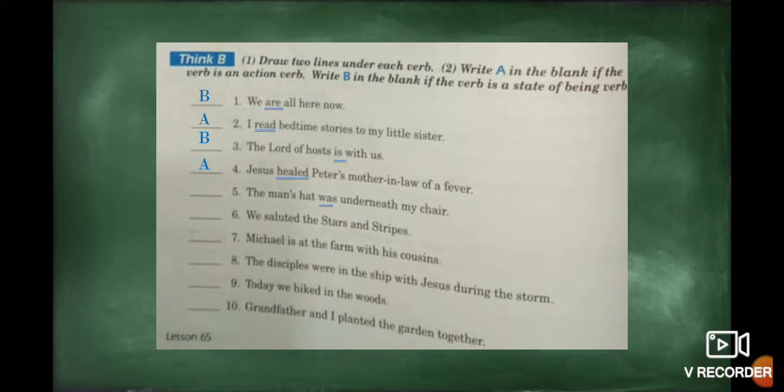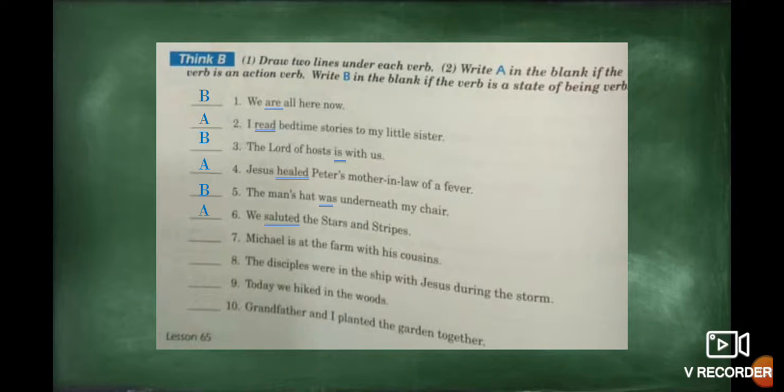In this case, the verb is was. Okay, and it's part of the list? Yes. And for that reason, this one is a state of being verb. Number 6: We saluted the stars and stripes. And in this case the verb is saluted. And this one is part of the list of the state of being verbs? No. Okay, that means this one is an action verb.